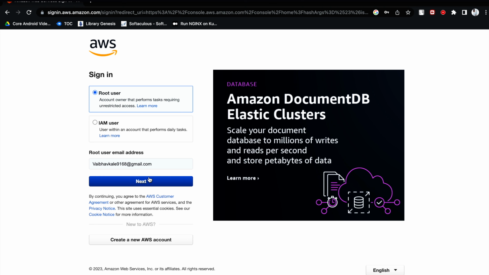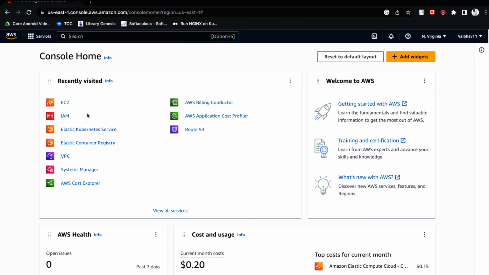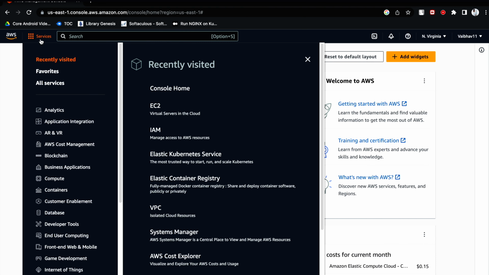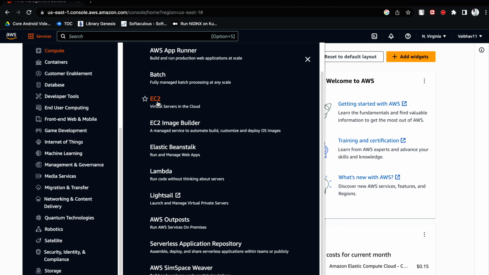So just click on log back in, provide your email ID, and here provide your password. Just click on sign in. Once you are here, you can see various services, but if your account is new, you will not see the recently visited list. So you have to click on services, then compute, and in compute click on EC2.